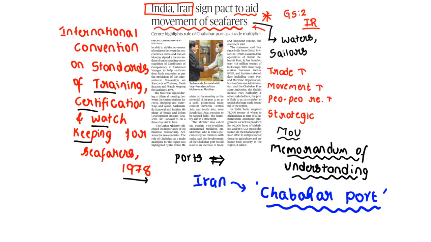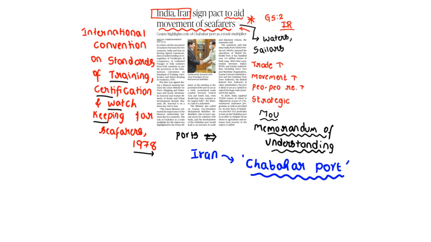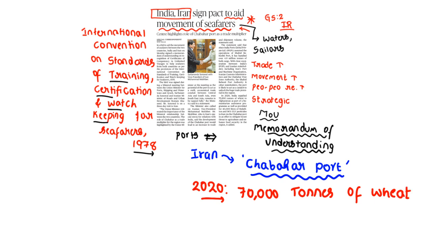Clear? Why? Because during the 2020 COVID pandemic situation, India provided 70,000 tons of wheat to Afghanistan through this Chabahar port only.